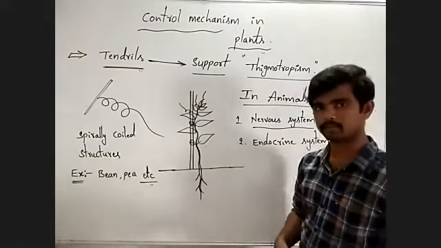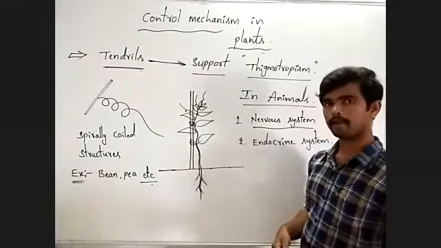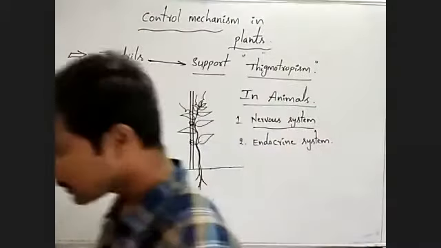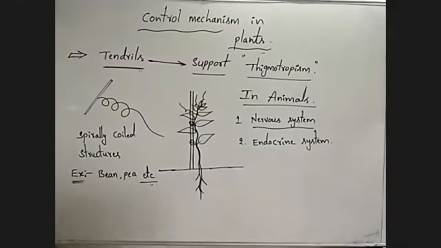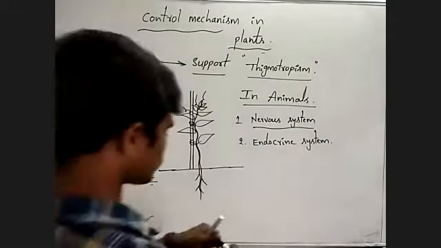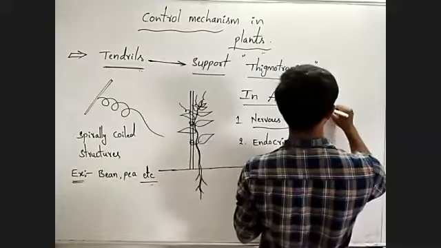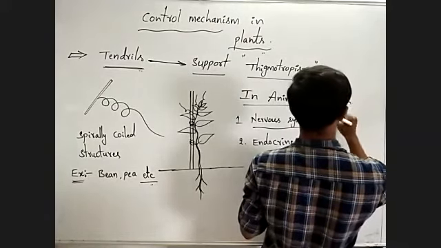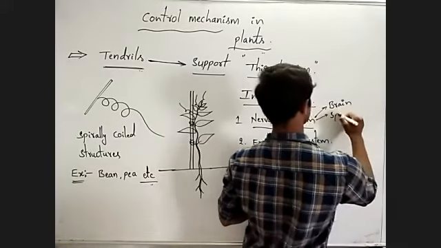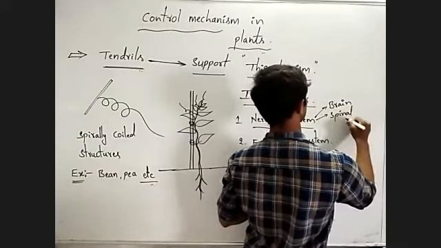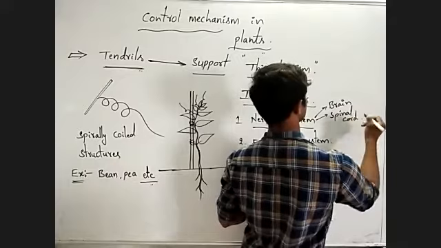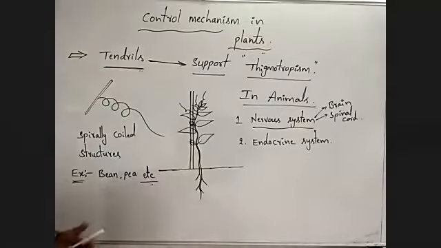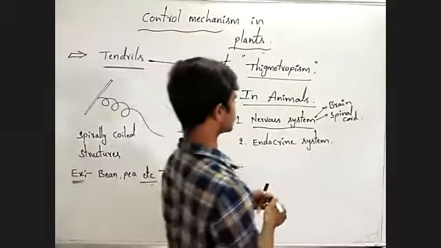Are you understanding? Observe carefully. Okay, see, these two are important systems. You know, already we studied about it. Nervous system, it has very important organ, that is brain. Next is spinal cord. Okay. Next, endocrine system.